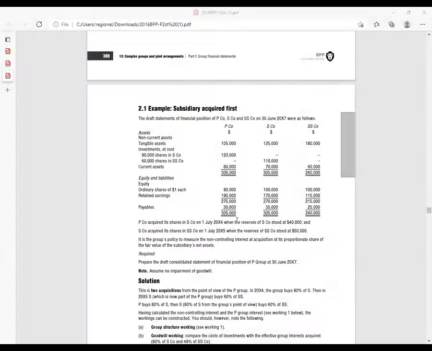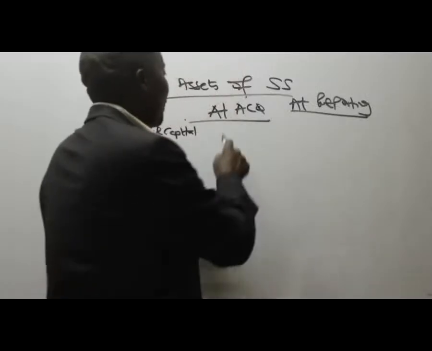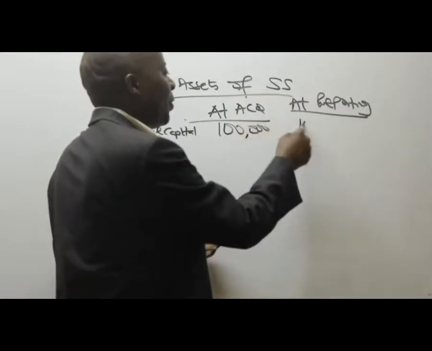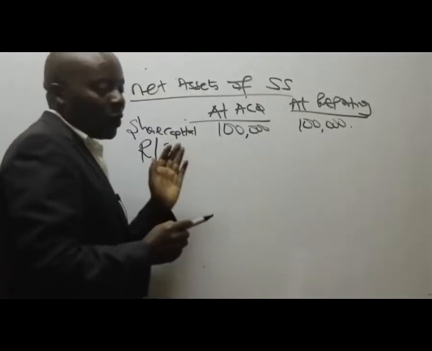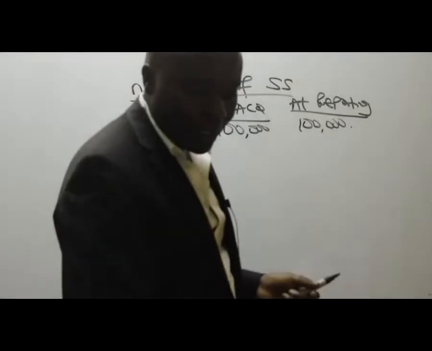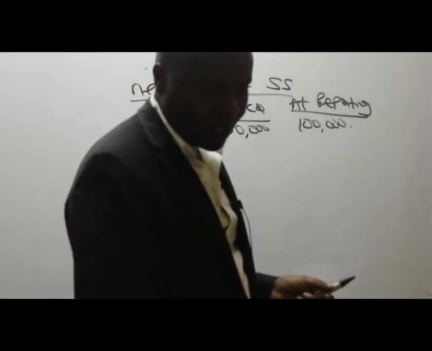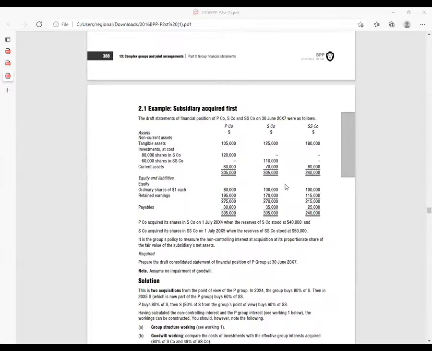What does the share capital of the subsidiary SS say? It's here, SS, it's 100,000. This doesn't change, it's a free mark. 100,000. And then you ask yourself whether you have any retained earnings. Start always with retained earnings at reporting. What do we have here? Retained earnings at reporting, we have 115,000. How about retained earnings or reserves at acquisition? When I was acquiring this company, SS, it had reserves of 50,000.